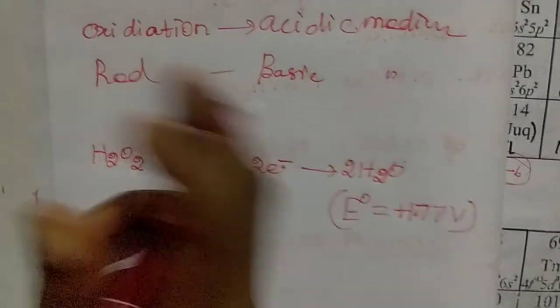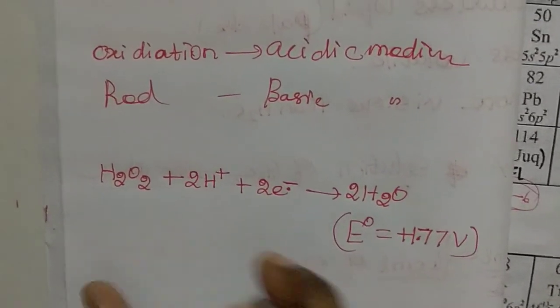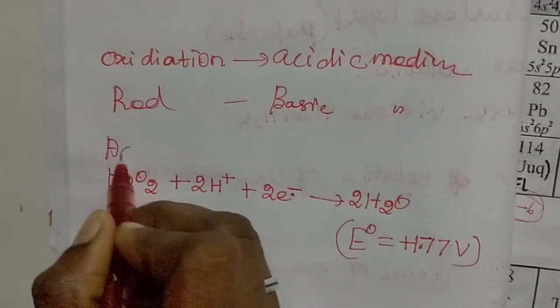So the overall reaction happens in the acidic medium.